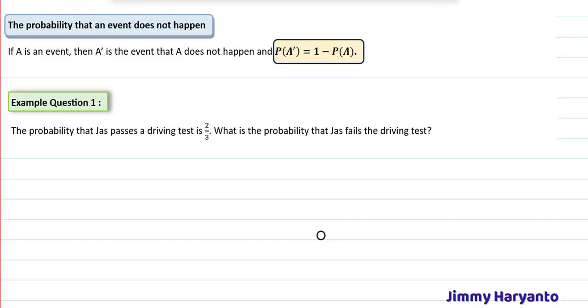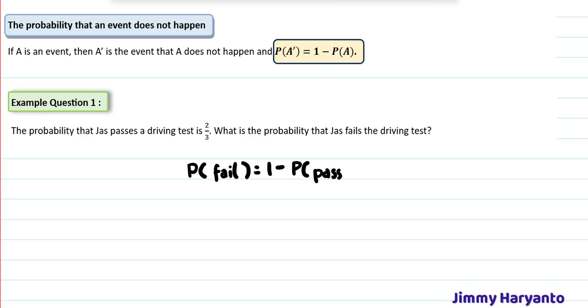Now, example question 1. The probability that Jas passes the driving test is 2 over 3. Find the probability that Jas will fail the test. So the probability of fail equals 1 minus the probability of pass. That means 1 minus 2 over 3, which equals 1 over 3.